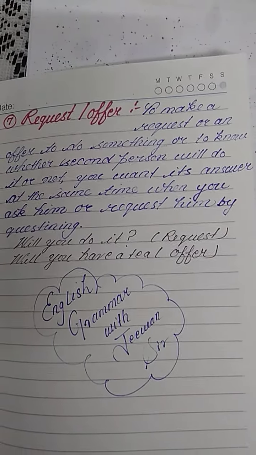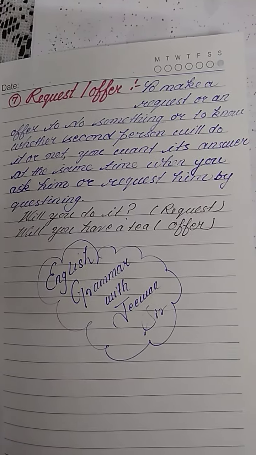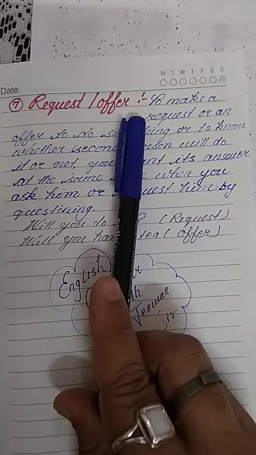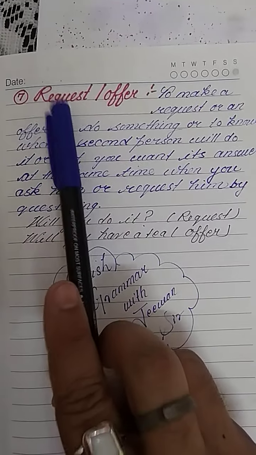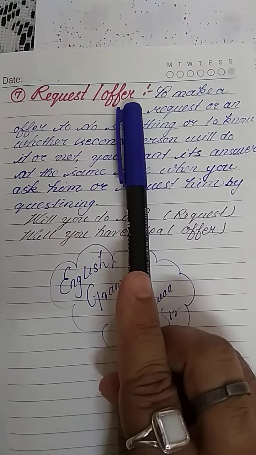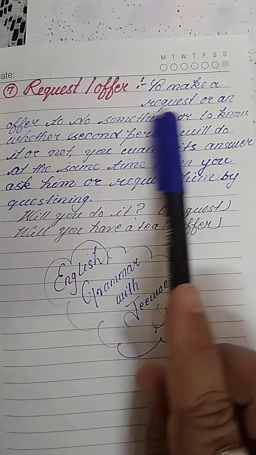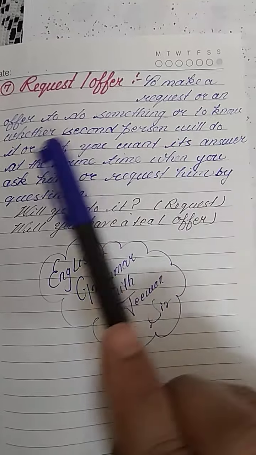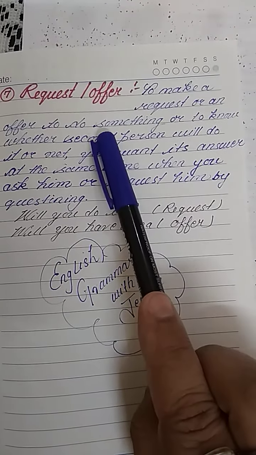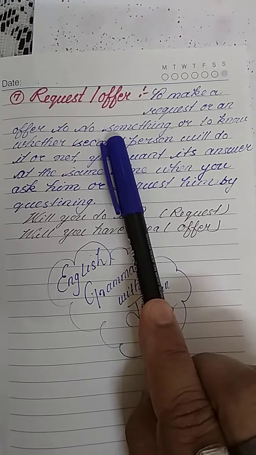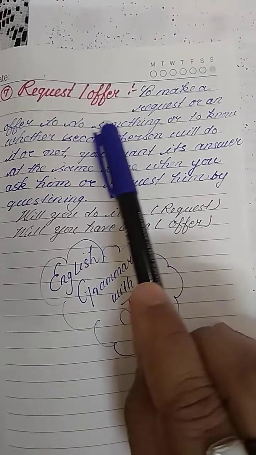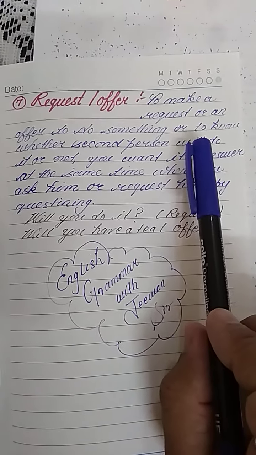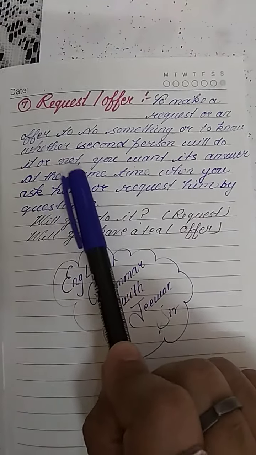The last basic use of will that we will learn with the help of this video is request or offer. Yes student, you can make a request or an offer with the help of will. To make a request or an offer to do something, or to know whether the second person, that will always be you, will do it or not.